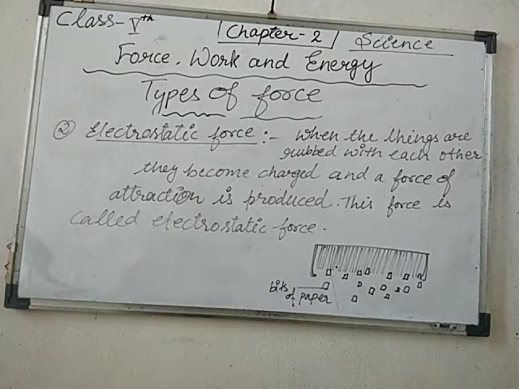It is very interesting. The next one is electrostatic force. Let's have a look at this. This is the type of electrostatic force.